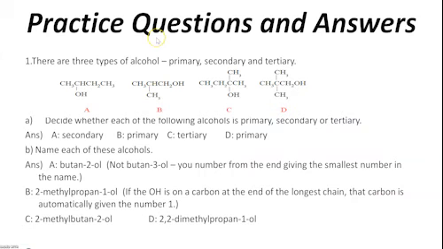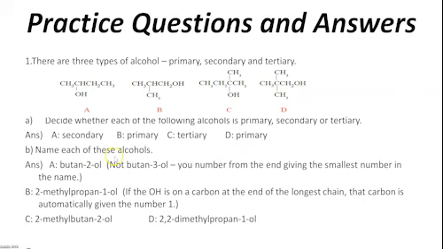Let's try some extended questions. There are 3 types of alcohol: primary, secondary and tertiary. A, B, C and D. Decide whether each of the following alcohols is primary, secondary or tertiary. The most important thing here is the OH bearing, or OH holding, carbon. Here the OH holding carbon has 1 H, so A is secondary. Here also the OH holding carbon has 2 hydrogens, so it's primary. And here no hydrogen, so it's tertiary. And here also 2 hydrogens, so it's primary.